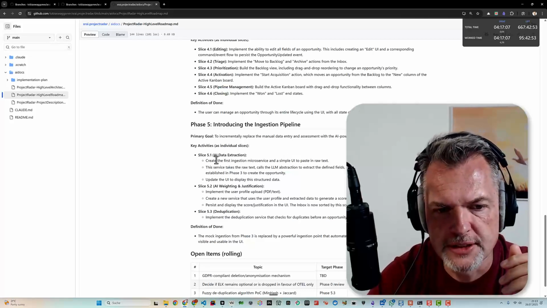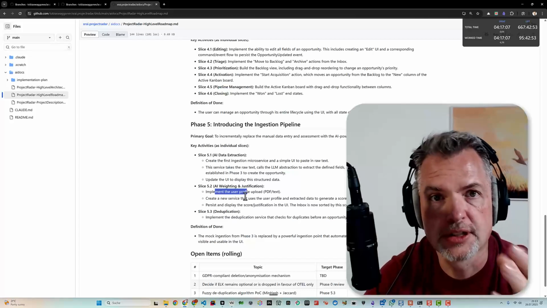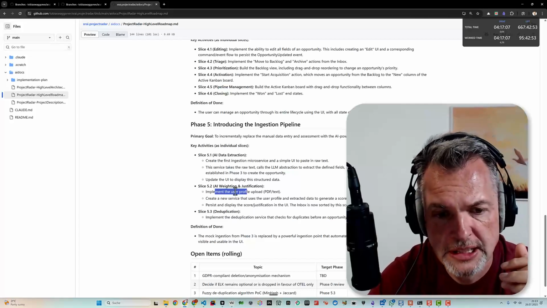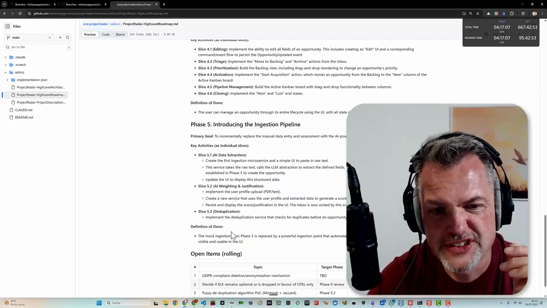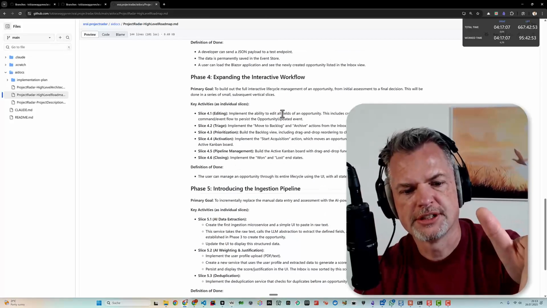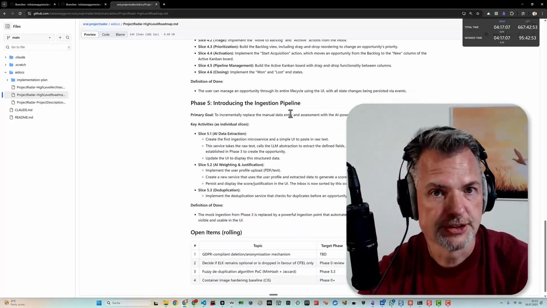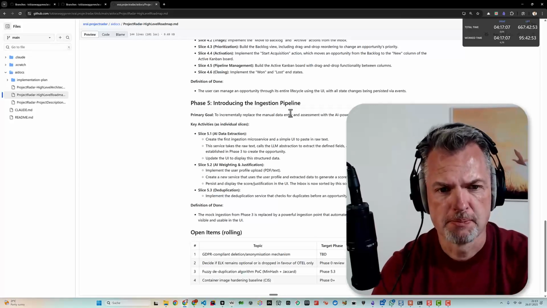We will create data extraction things, we will create deduplication and caching and whatnot, and the AI rating justification parts. And once this is done, the pipeline should create opportunities automatically. The UI is already done. So basically, this will be the end of this part of the project.